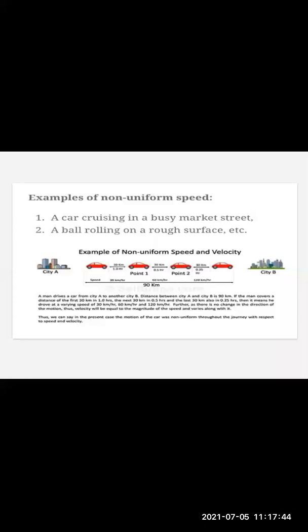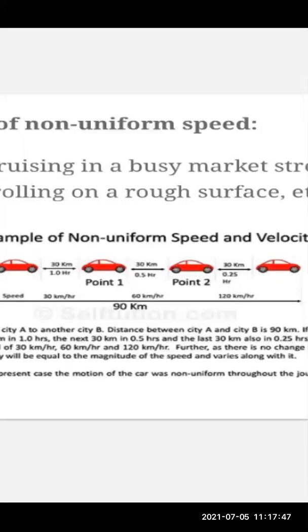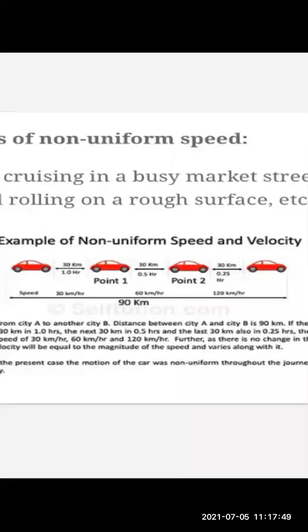So here in the next slide, we can see the example of non-uniform speed. I'll pinch out the view over here. Here you can see a car. In the first 1 hour, it has traversed a distance of 30 kilometers. In the next half an hour, it has traversed 30 kilometers. Now see, the time parameter is changing: 1 hour, then 0.5 hour, and in the next 0.25 hour, it has traversed 30 kilometers.